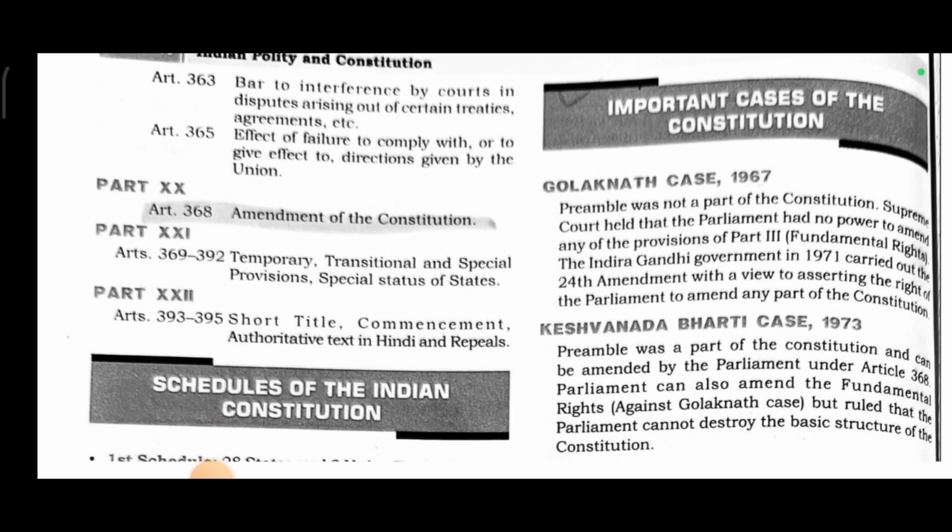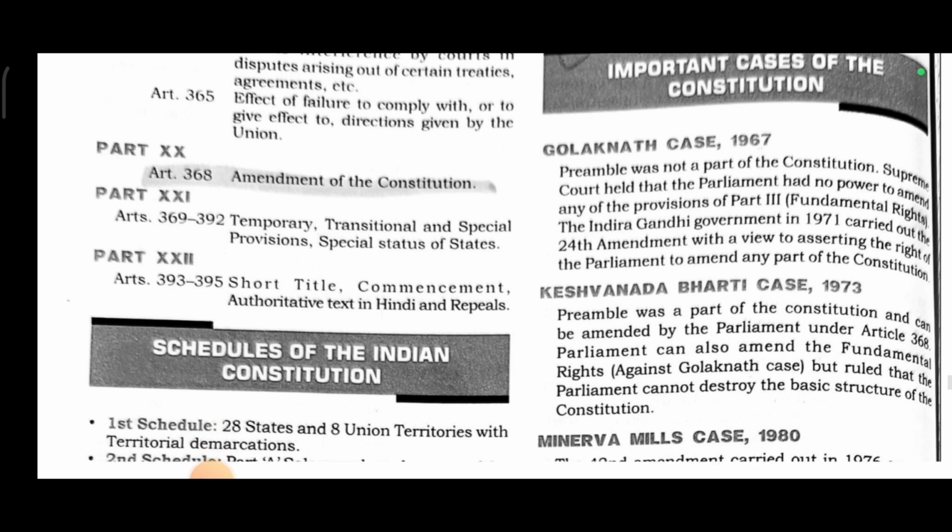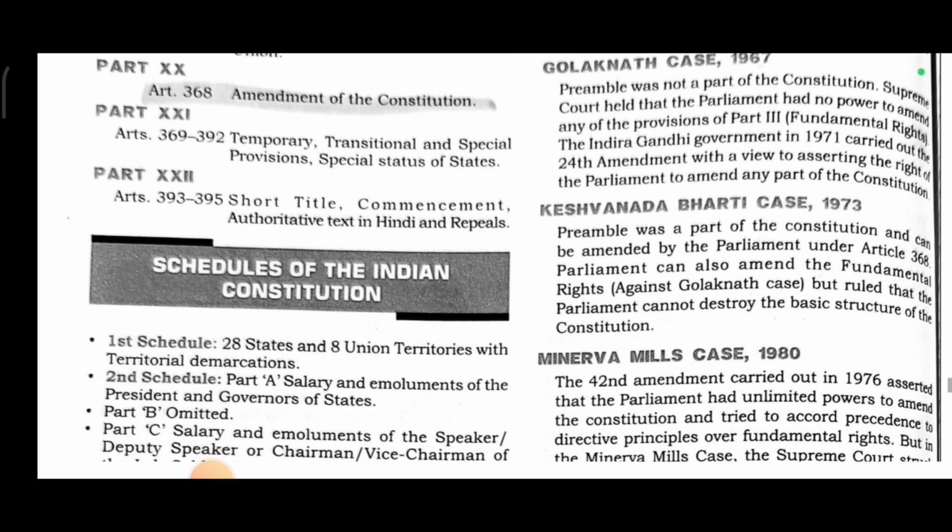Important cases of the Constitution. Golaknath case, 1967. Preamble was not a part of the Constitution. Supreme Court held that the Parliament had no power to amend any of the provisions of Part III. The Indira Gandhi government in 1971 carried out the 24th Amendment with a view to asserting the right of the Parliament to amend any part of the Constitution.